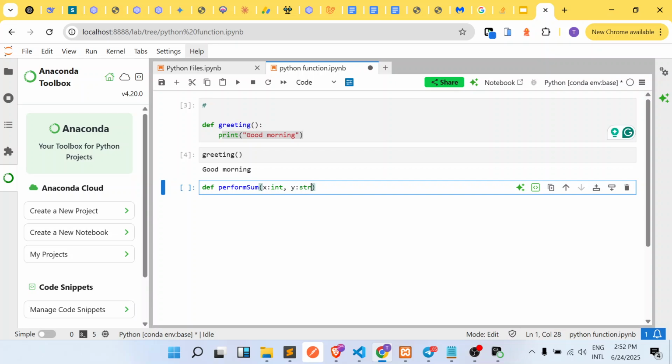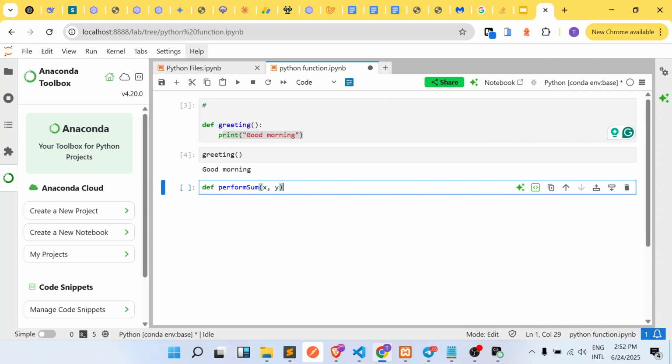Yeah, so by doing this, we are simply saying that the first variable that the person is going to pass should be an int, while the second variable that the person is going to pass should be a string. It's always advisable. I think some persons will say there is no need for that, but for me, I really prefer that we specify or cast the type of variable that somebody should pass into that particular function. This will really help us to eliminate errors. But in this particular instance, I'm just going to keep it very simple.